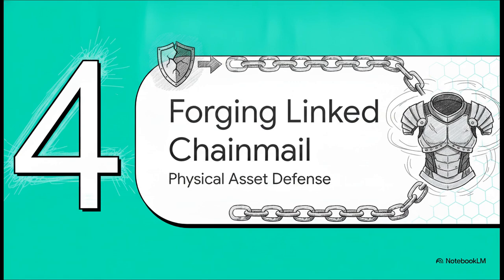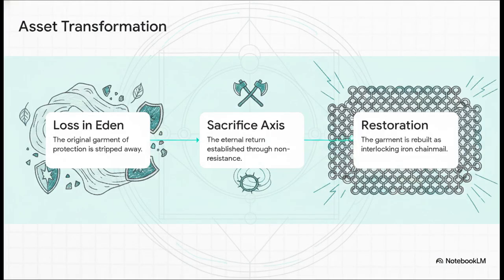Now for Part 4, forging the linked chainmail, looking at physical asset defense. Building a precise structural defense happens in 3 distinct steps. Step 1 is the loss in Eden, mapped at 727. This is where the original garment of protection is stripped away, exposing the baseline vulnerability of the user. Step 2 is the sacrifice axis at coordinates 91111 and 37107. This establishes the eternal return through non-resistance. It is that refusal to strike back that actually makes the transformation possible.